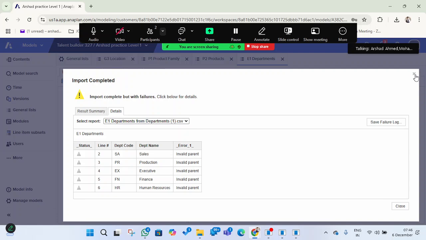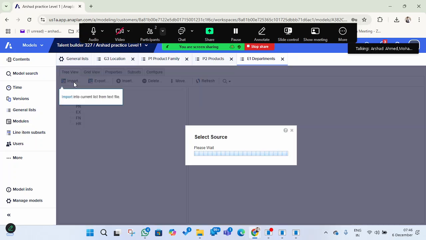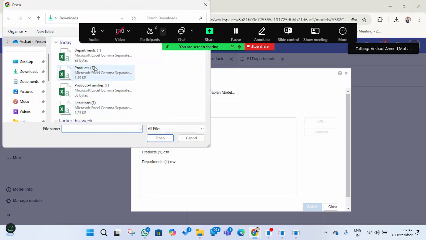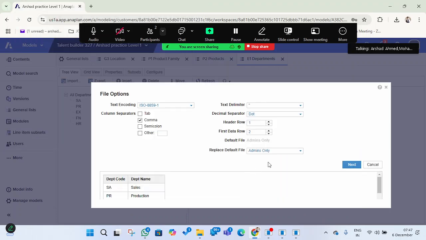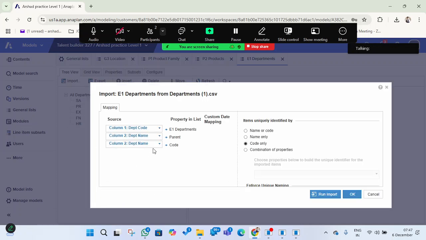Yeah, we can perform one more. It has come here. We have got only the codes here, so it is not done properly. If we override this again, if we do it one more time and do it correctly, then it will update accordingly. Next, even departments we will take as department name, and we do not have anything as parent for this, so we will remove this, and for code we will take department code. Now it has a code, so it is taken as code only. Then run import.